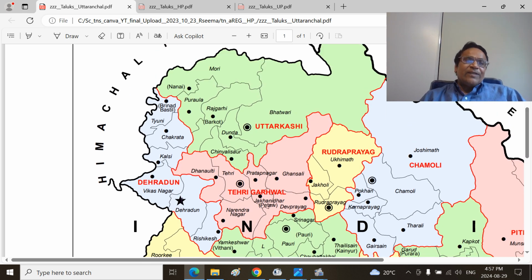This is the western part. All the Kalsi where the Yamuna river joins with the Tons here. Tons comes from here. This is all the Tons Yamuna basin. Nagar, Kalsi, Chakrata is between the Yamuna river and Tons river in the mountain range. Tyuni where it gathers the Pabbar river and so on. And Barkot is the place which is on the river Yamuna, so that part.